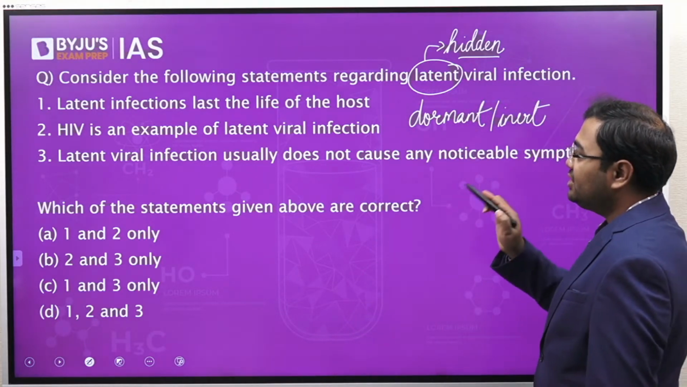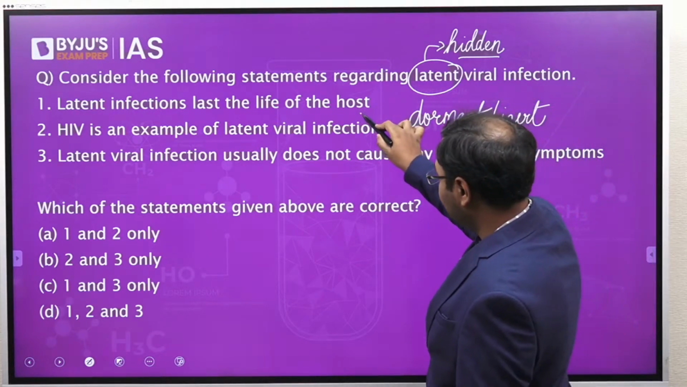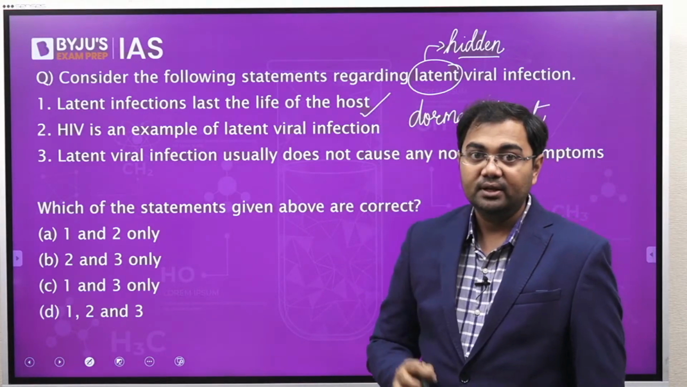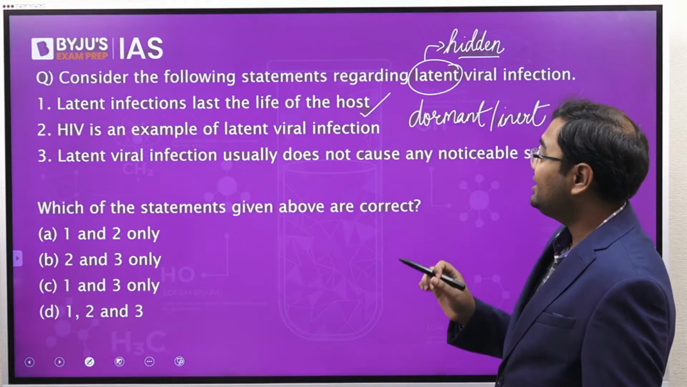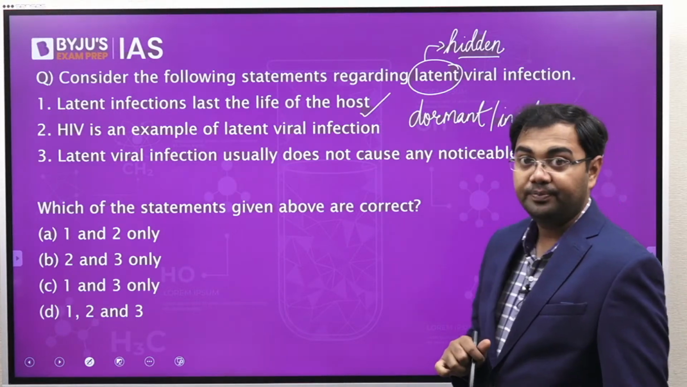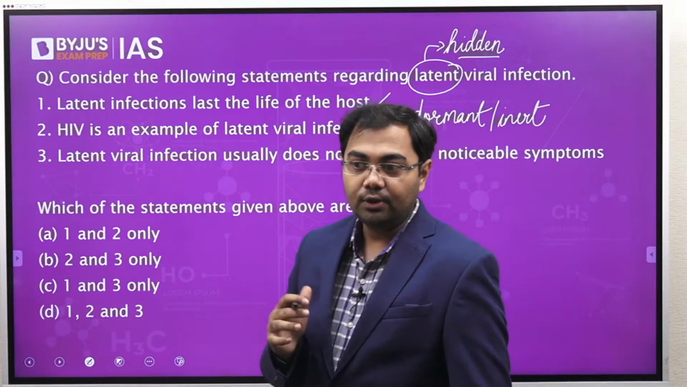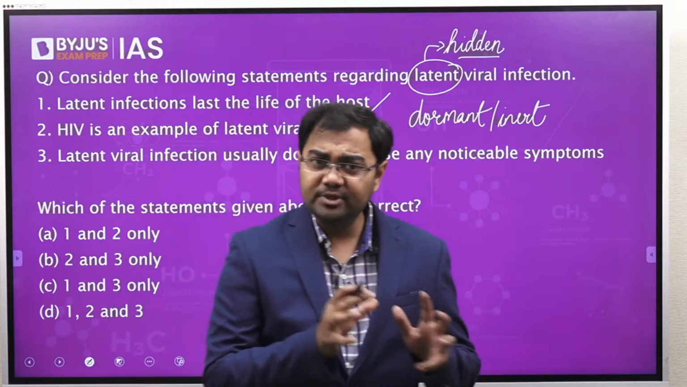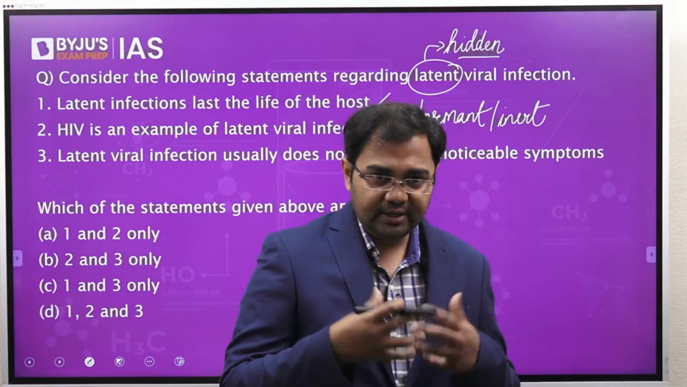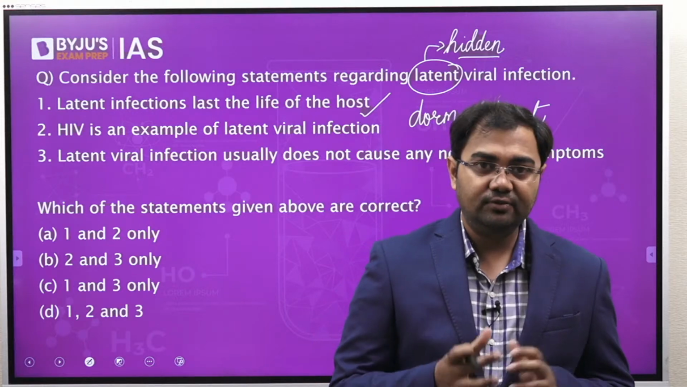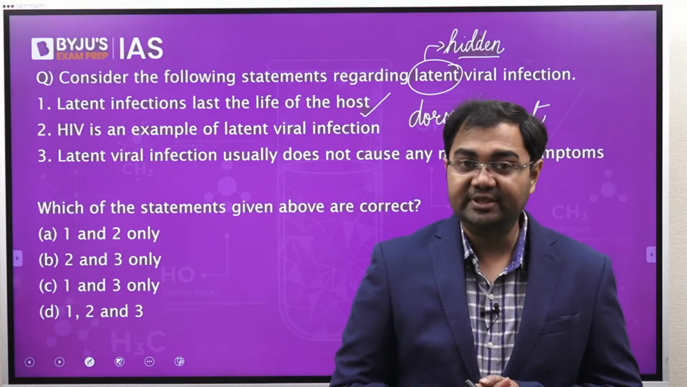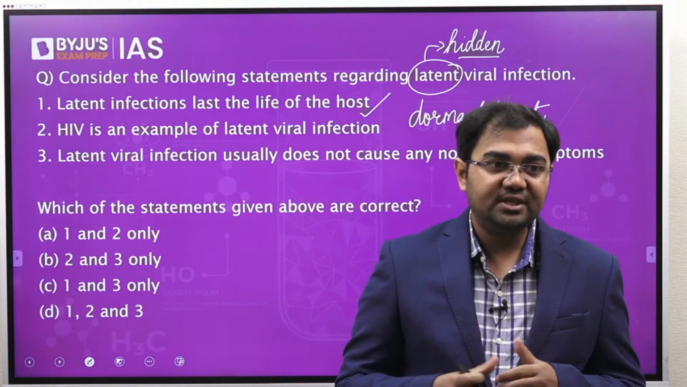So that's why latent infections last the life of the host is a correct statement. Second statement is HIV is an example of latent viral infection. This is also correct. Now correct in what context? What happens with HIV infection? Let's say somebody is infected with HIV and is suffering from HIV AIDS, what happens there is that